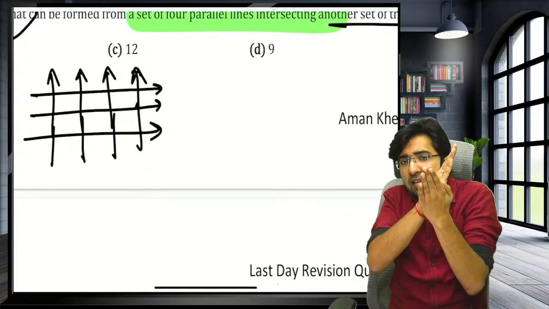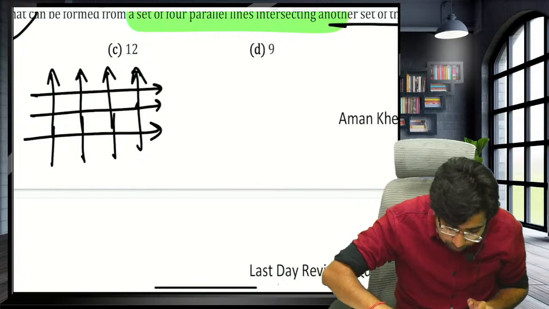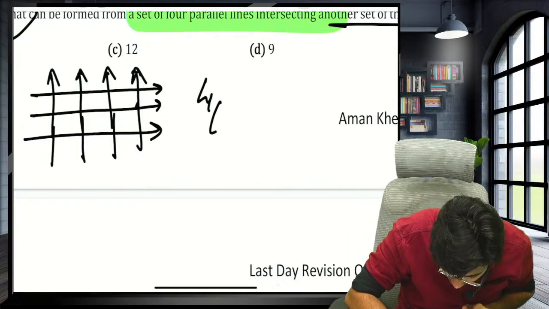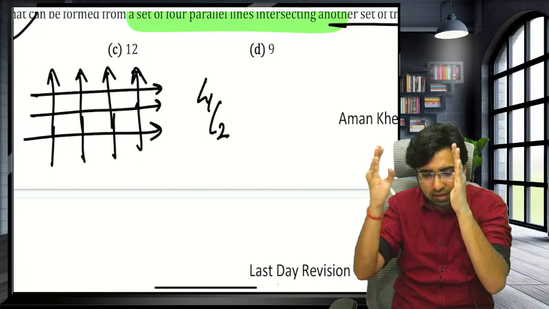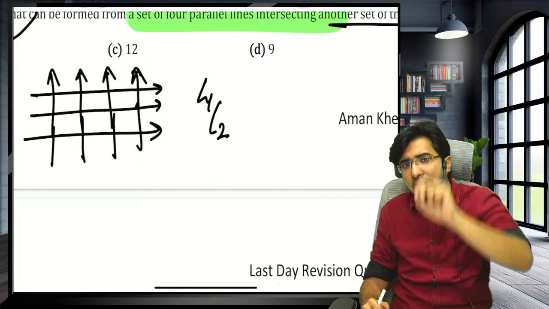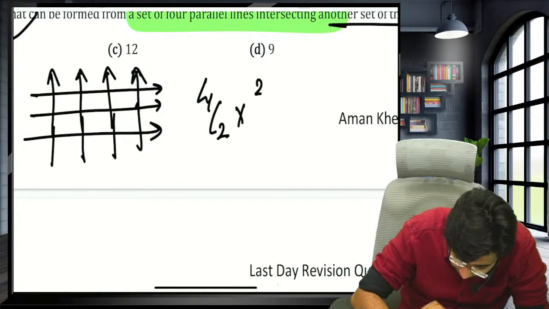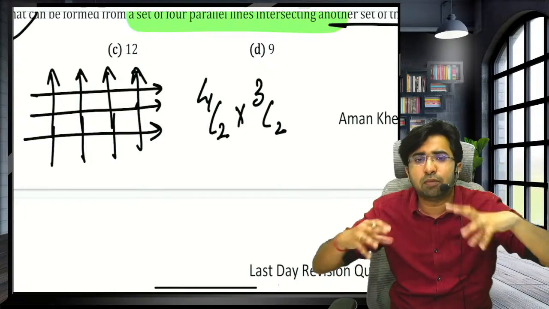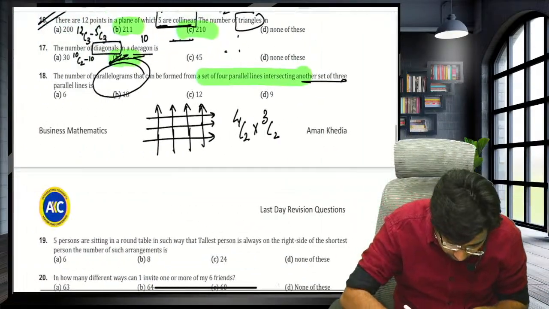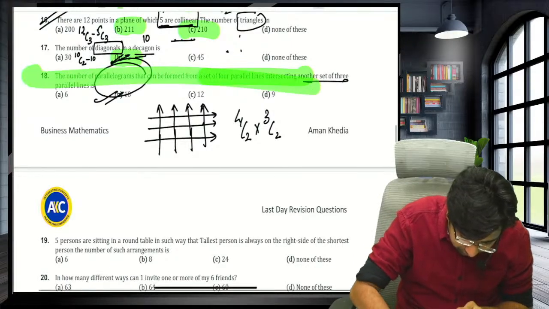How many parallel lines are there on the y-axis? We have 4 parallel lines. Out of these, I need 2. Once you get the 2 parallel lines from the y-axis, your y base is ready. Now you need 2 parallel lines on the x, out of 3. So the number of ways you can select 2 parallel on y and 2 parallel on x will give you the number of parallelograms. When you solve this, you will get 18 as the answer.